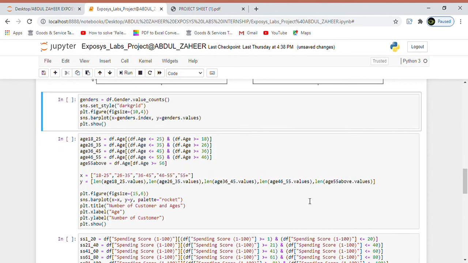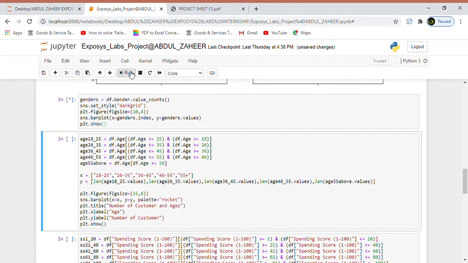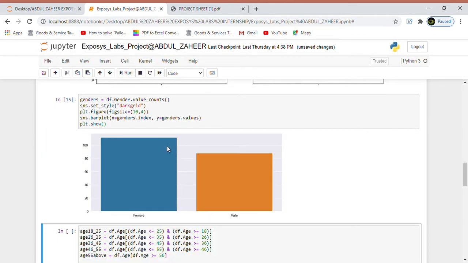This spending score is more than annual income. After this, to examine the distribution of the female and male population, we made a bar graph. This is the code for the bar graph. It clearly says that the female population exceeds the male population. We can see the graph here.